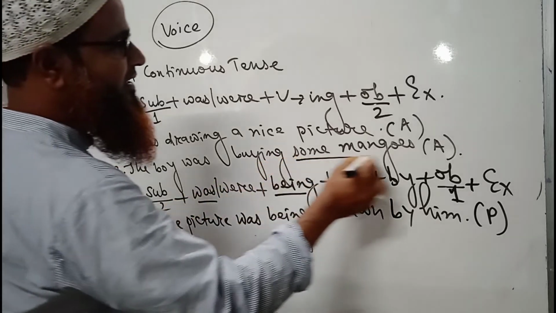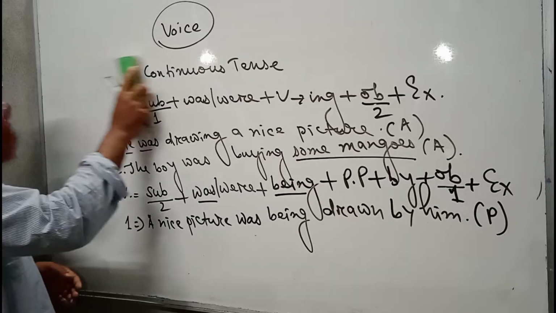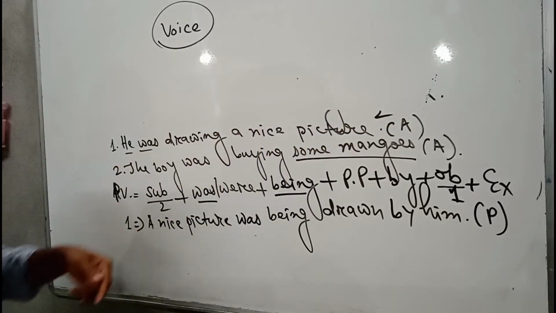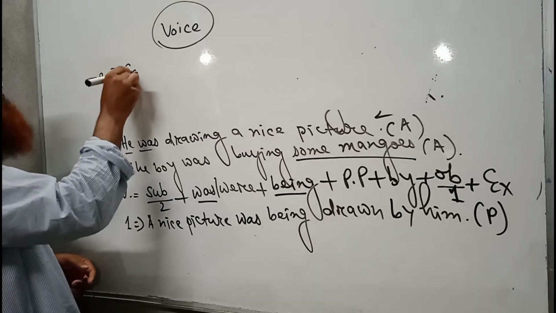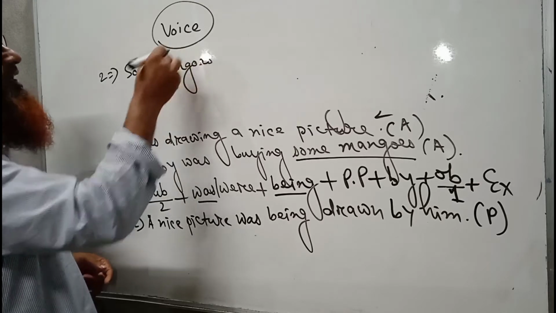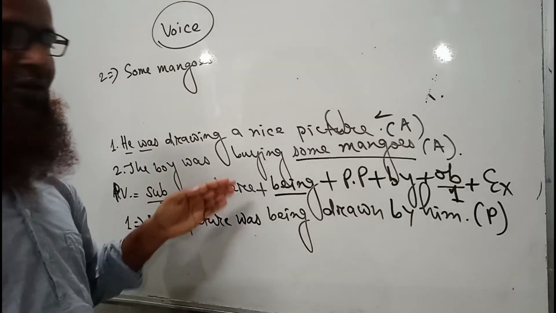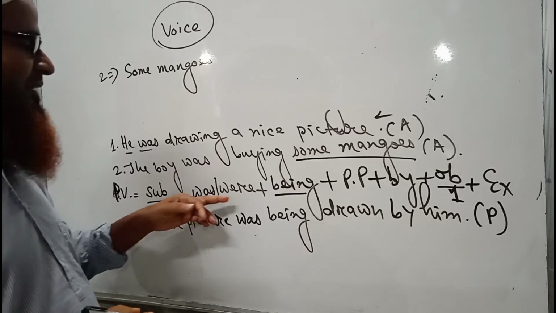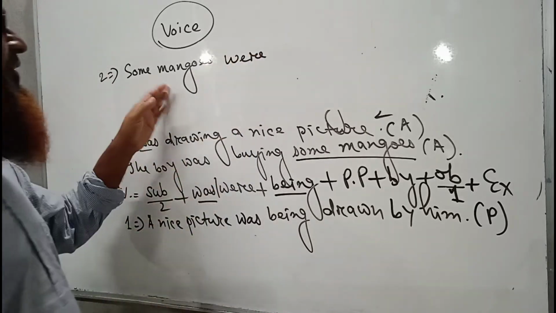Here the object is some mangoes. I am writing the sentence a little above. So some mangoes is the object here. It will become the subject. As the subject mangoes is in plural form, we have to use a plural verb. And here the plural verb is were. So, some mangoes were.